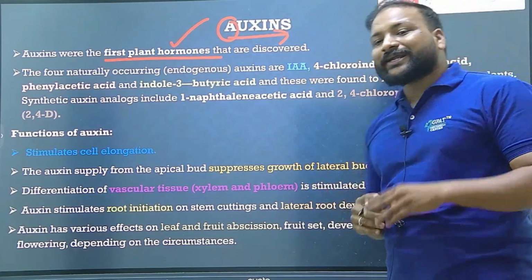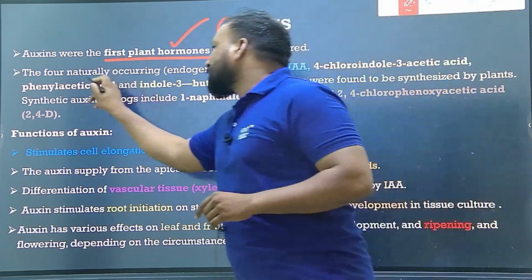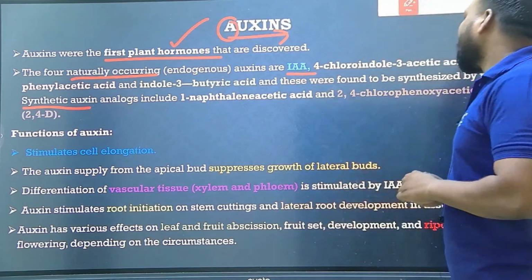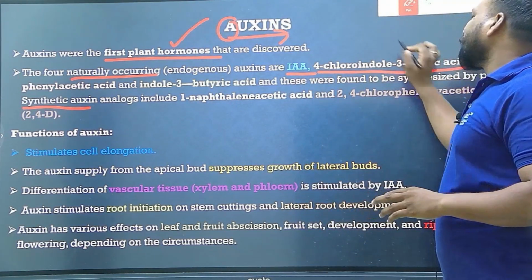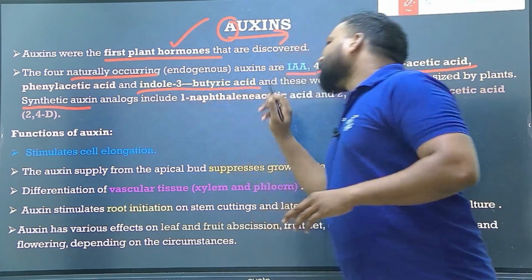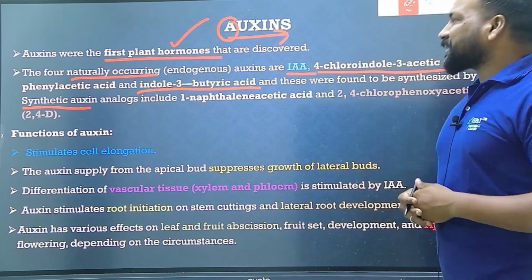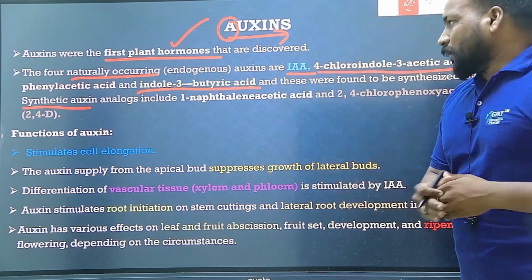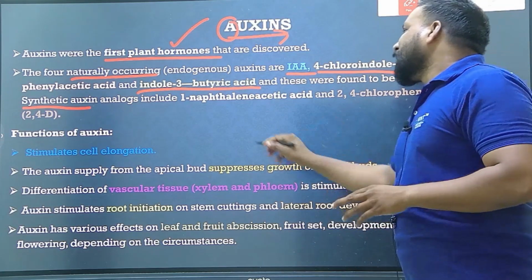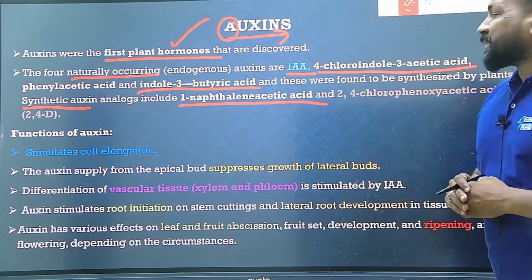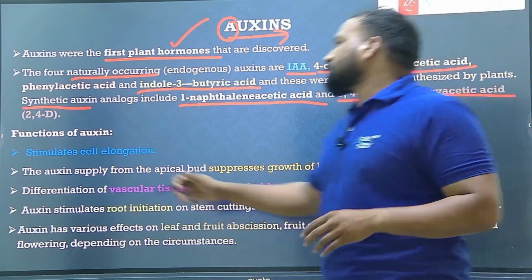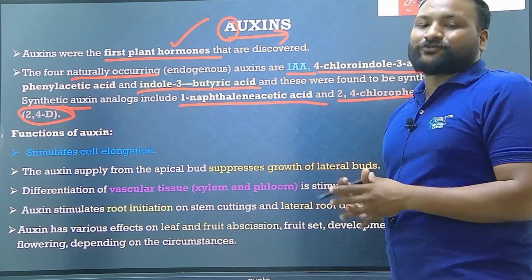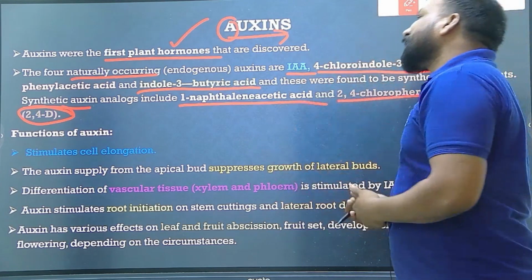As I told you already, plants contain natural auxins as well as synthetic auxins. Natural auxins are IAA, indole 3 acetic acid, 4-chloroindole 3 acetic acid, and IBA, indole 3 butyric acid. Whereas synthetic ones are NAA, naphthalene acetic acid, and 2,4-D, very, very important. 2,4-D is a synthetic and commercial auxin which is available in the market for plant growth.